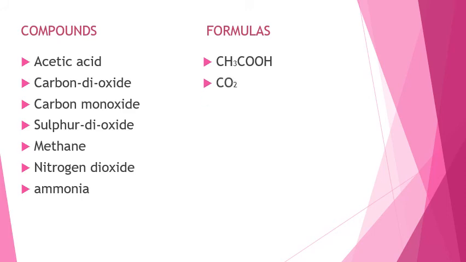For carbon dioxide, it is CO2. Here, 2 should be written in the subscript. For carbon monoxide, it is simply CO. For sulfur dioxide, it is SO2. So, 2 should be written in the subscript. Methane, it is CH4. Here, 4 should be written in the subscript. For nitrogen dioxide, it is NO2 and 2 should be written in the subscript. For ammonia, it is NH3. Here, 3 should be written in the subscript.